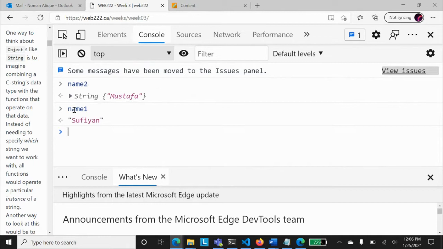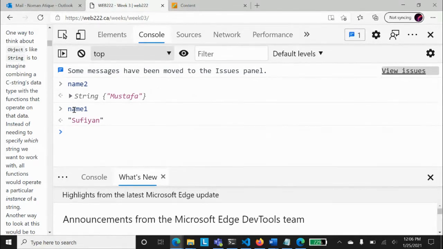Now see here, name2 is equal to name1 is equal to Sufyan. Name1 was stored as Sufyan. So Sufyan or Khushwant, let me ask you, Khushwant, is this name1 I have created as an object of string class? Yes or no? Have I made this as an object of string class? Khushwant, yes or no? Sufyan, yes or no? Have I myself created? No. Sufyan, this is very good. It means you understand the concept.